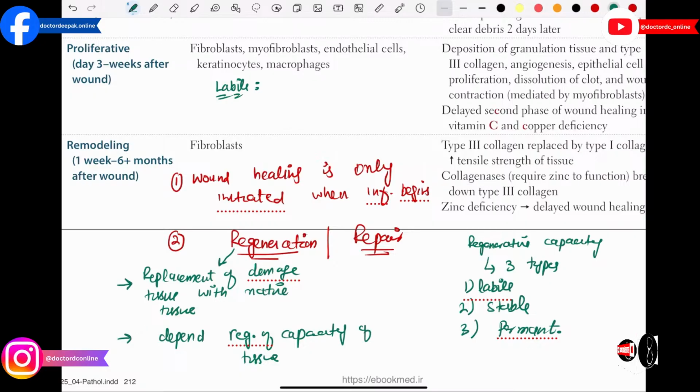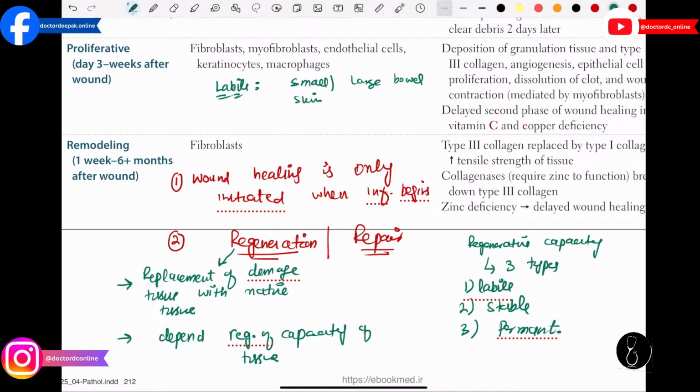You have the small and large bowel. In your intestine there are a lot of stem cells which are continuously proliferating, which are continuously regenerating the damaged tissue. Then we also have the skin cells. In your skin there are stem cells in the basal layer which are continuously proliferating, continuously dividing. They have the ability to regenerate the tissue.